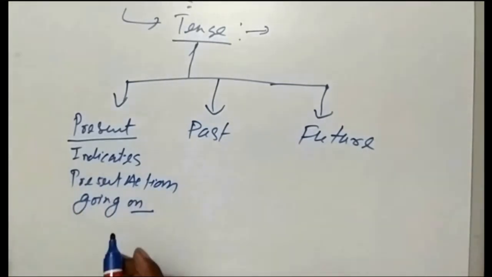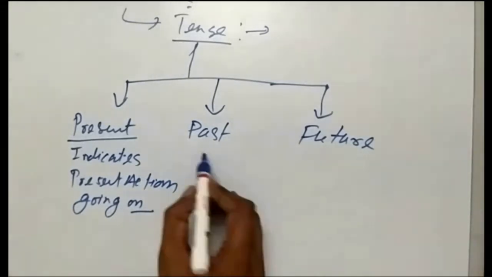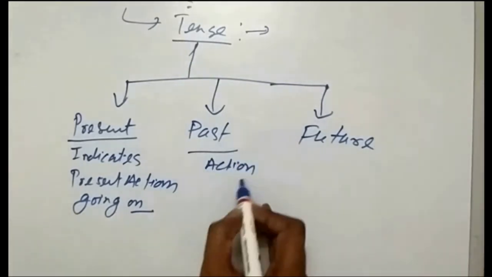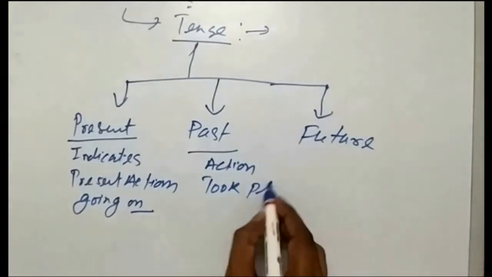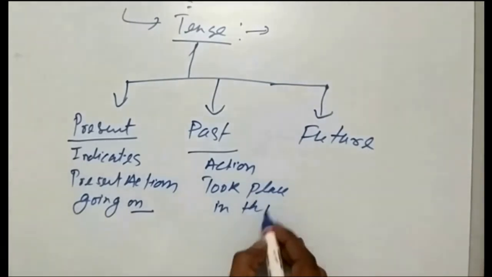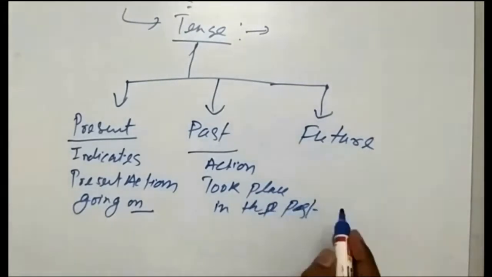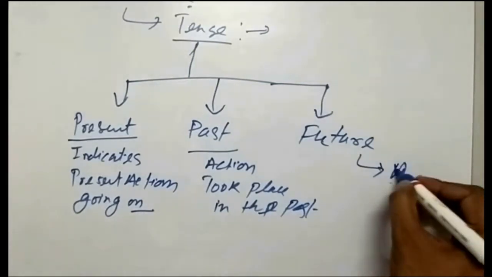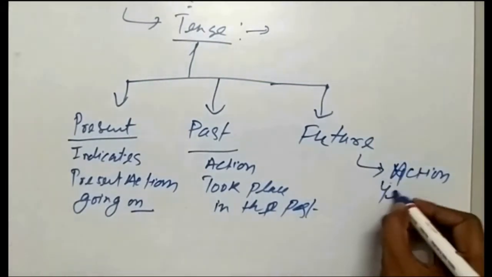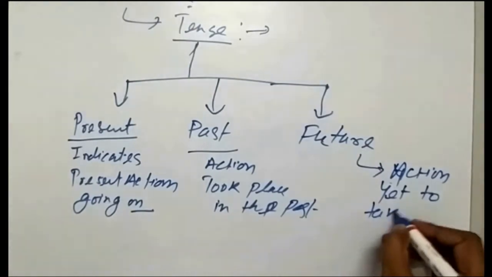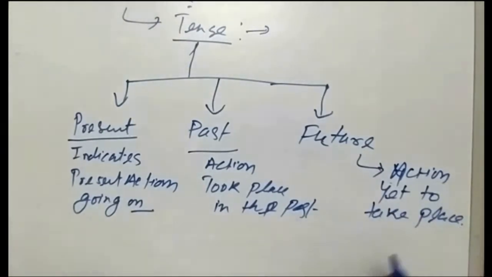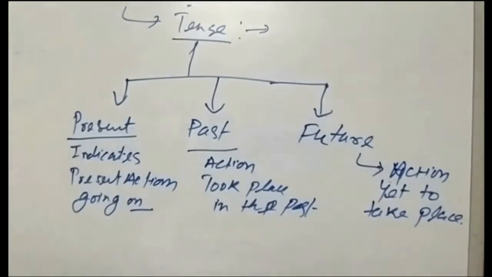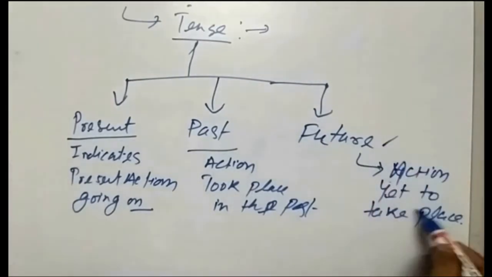Coming to the past tense, it indicates an action that took place in the past. Coming to the future tense, it is an action yet to take place.